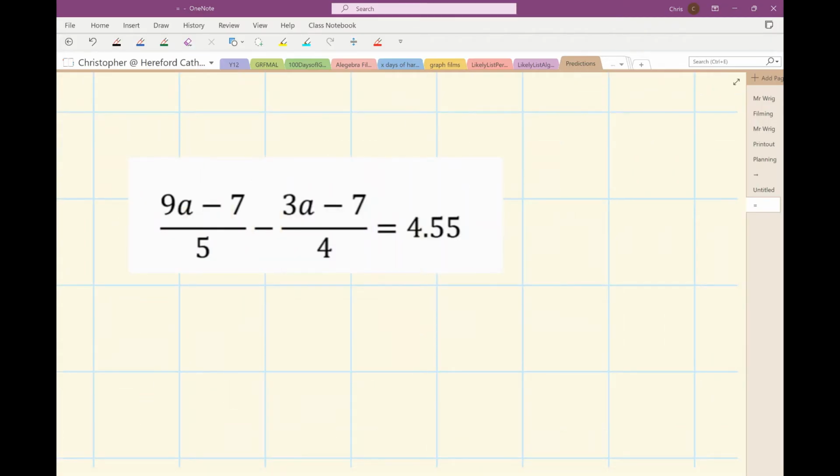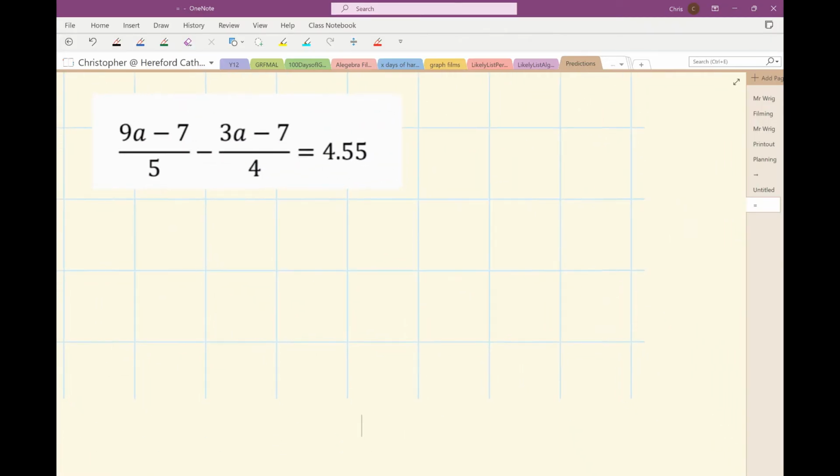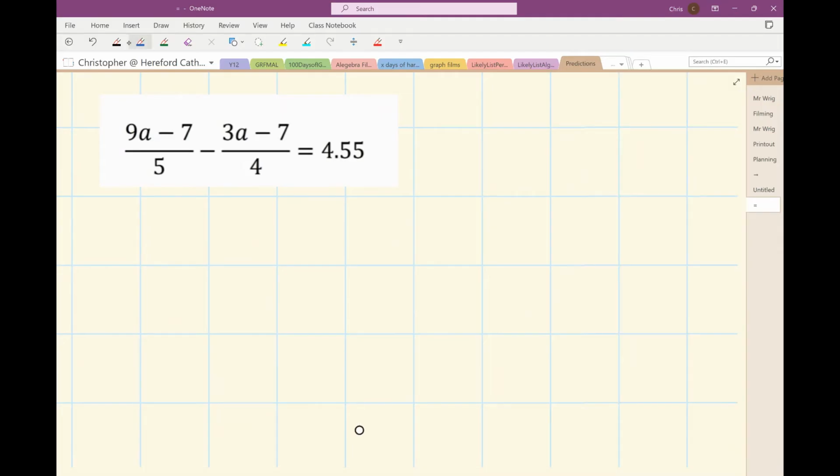We need to solve this equation to find the value of a. Now there are lots of different ways of tackling this. I'm going to do the subtraction on the left-hand side. So I'm going to write both of these fractions as being over 20. I'm going to multiply the bottom of this fraction by 4, so the top of that one by 4. And I'm going to multiply the bottom of that one by 5, and the top of that one by 5. And then both of those fractions will be 20ths.